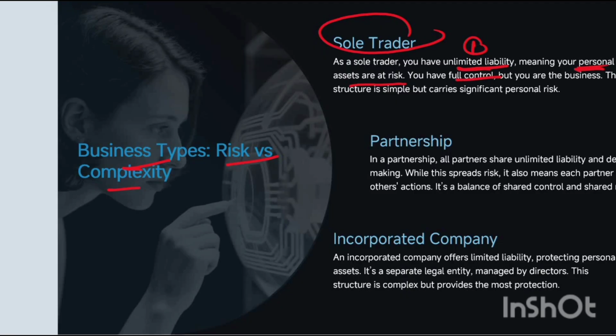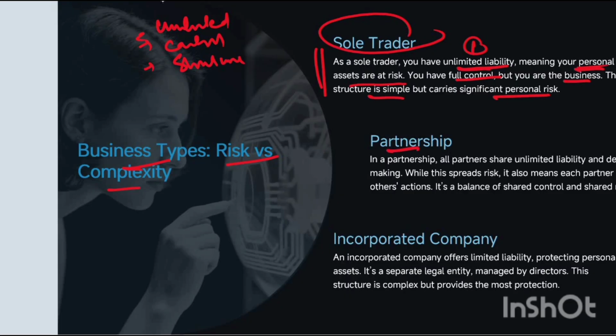You are the business, and this structure is simple. There is no need for any requirements. Very simple, and it carries significant personal risk. So the first thing we understand here is that for a sole trader, the liability is unlimited. The owner has full control and their personal assets are at risk, and this structure is very simple. There is no need for the proper documentation that is required in incorporation, partnership or LLC.